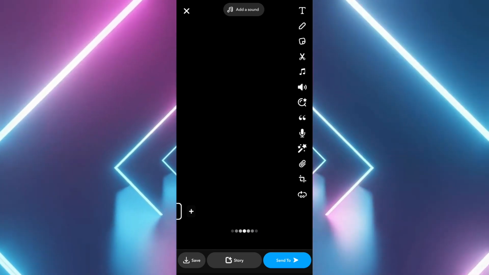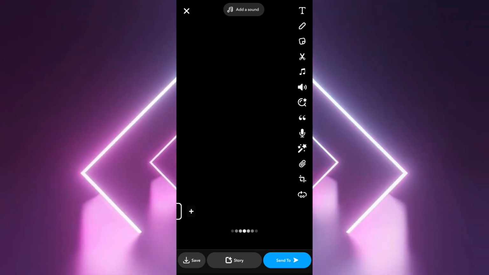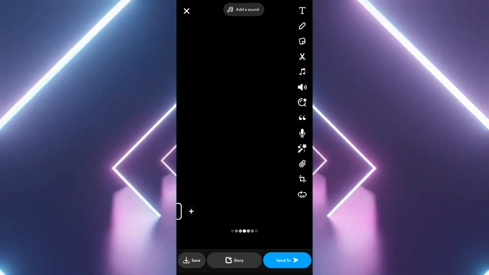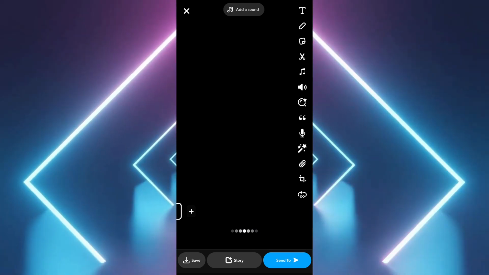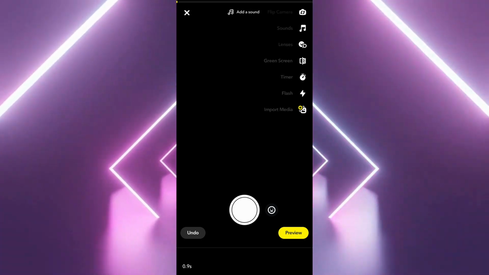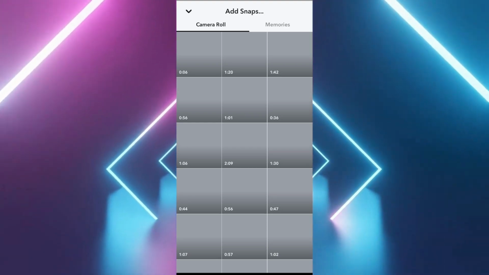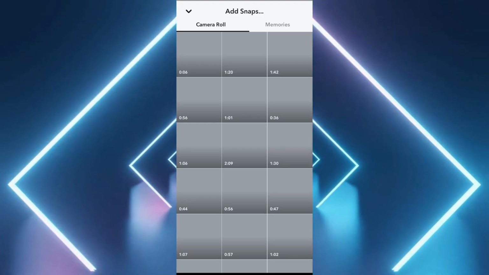You can record anything since this video will be deleted afterward. After recording, look for a plus symbol button next to your video. Tap it to proceed. A new page will open in Snapchat. Look for the Import Media option on the right side of the screen and tap on it. This will open your camera roll or photo gallery.